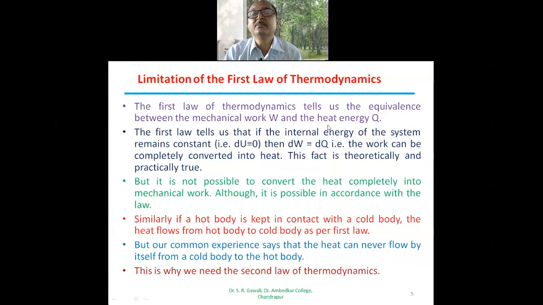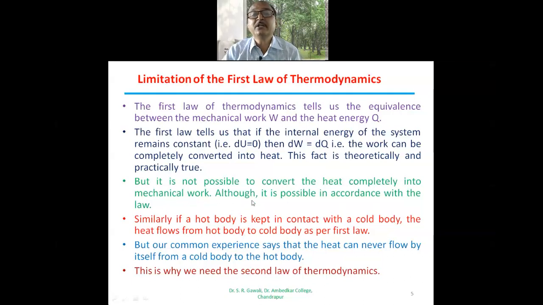That is the mathematical statement of the first law: work can be completely converted into heat, and vice versa. Heat can be converted into work done, or work done can be converted into heat. This fact is theoretically and practically true.